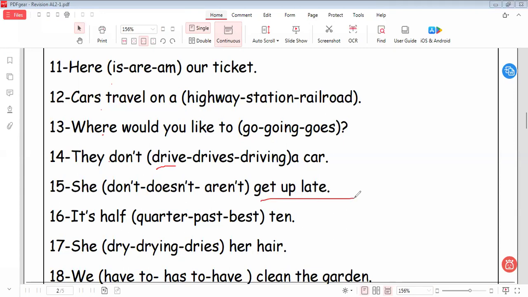She space get up late. She, so it has to be "doesn't" here, and the verb without s, okay? Let's go to another one here.